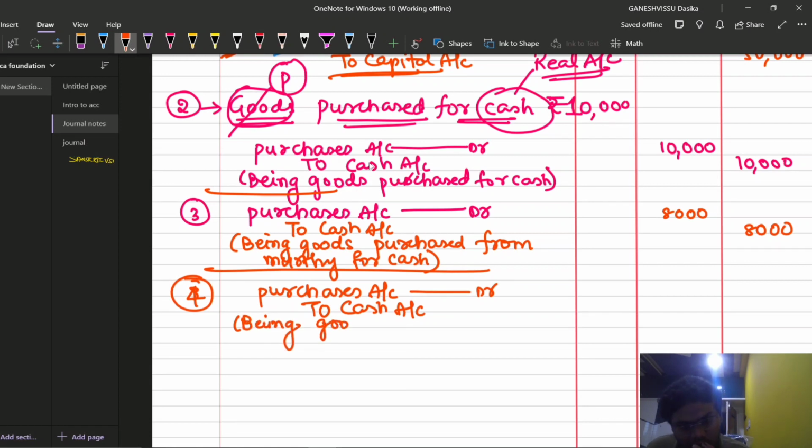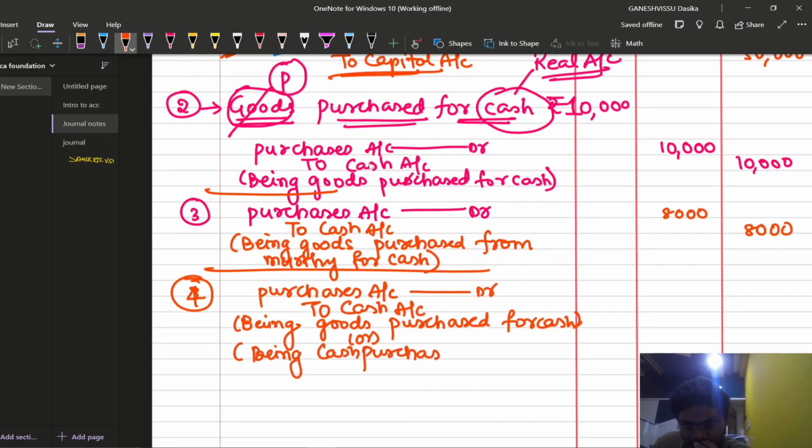Being goods purchased for cash, or you can write down the narration again, one more narration: being cash purchases made. You can write down any other narration. I think the amount involved is 1500 rupees.